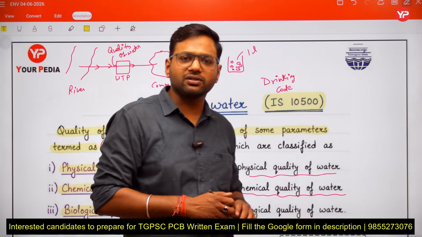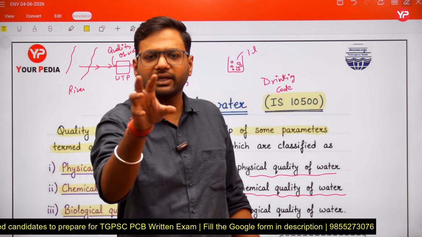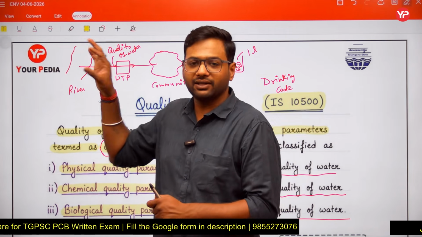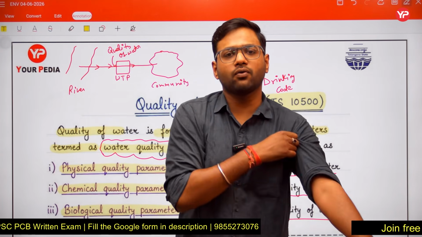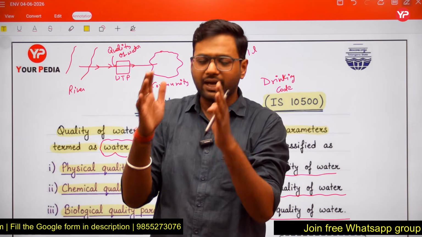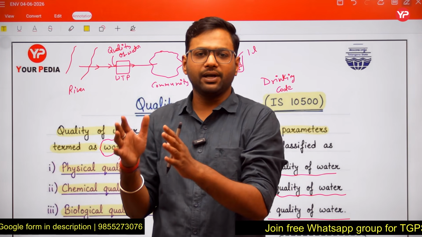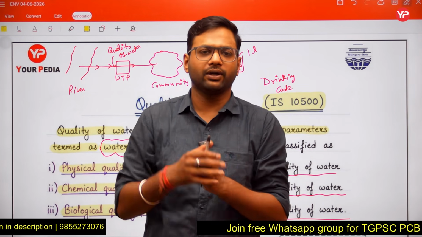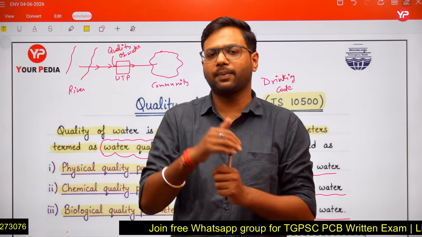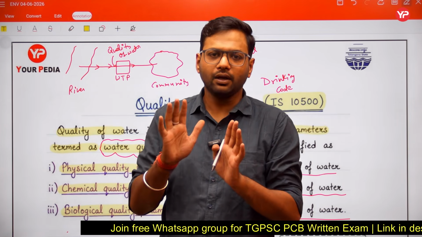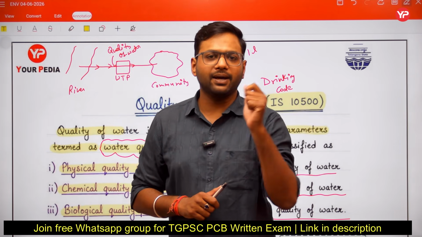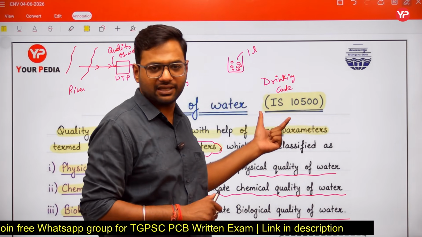If this drinking code says the acceptable limit of the turbidity is 1 NTU and our water sample has a turbidity of 5 NTU, so we have to remove the turbidity, and we make our water sample such that the turbidity of that water sample comes out to be 1, from 5 to 1. So we have to treat our water sample accordingly, right? So these limits are set by this drinking code 10500.